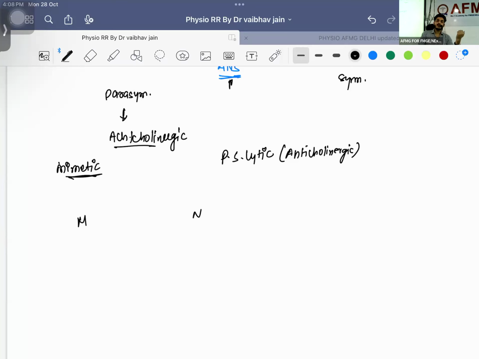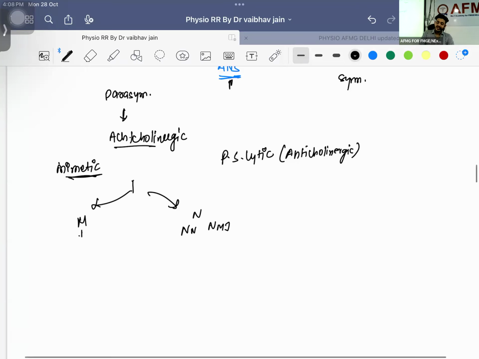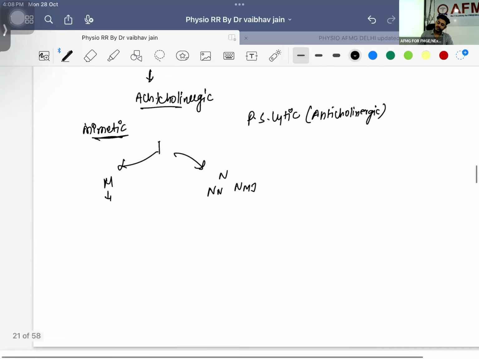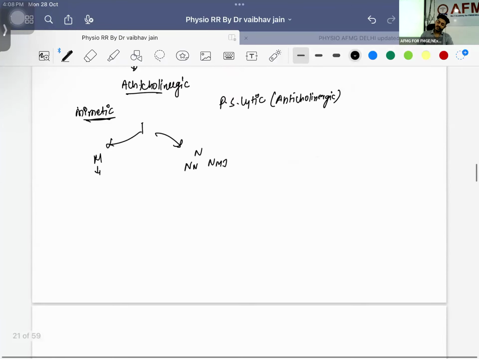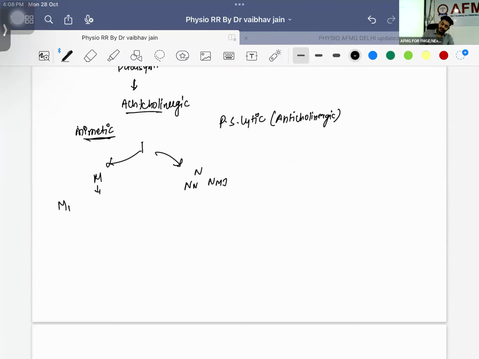Muscarinic, nicotinic. The parasympathetic nervous system will have muscarinic receptors, and it will also have nicotinic. Nicotinic can be neuronal, or it can be at the neuromuscular junction. Muscarinic receptors, what we have studied, how many are there? Not 2, there are M1, M3, M5, M2, M4, right?